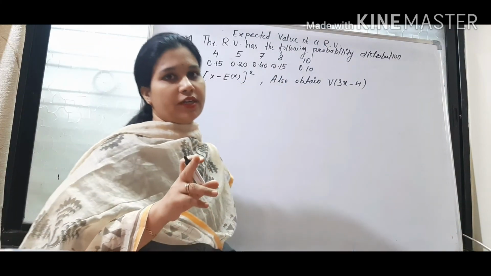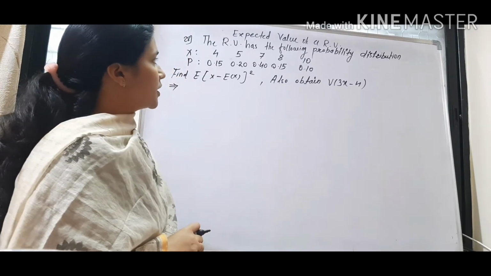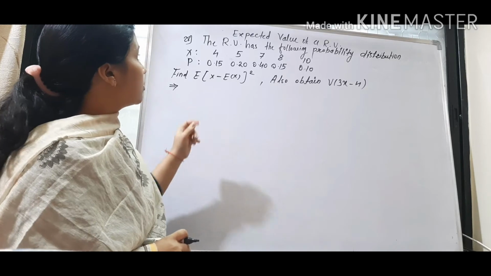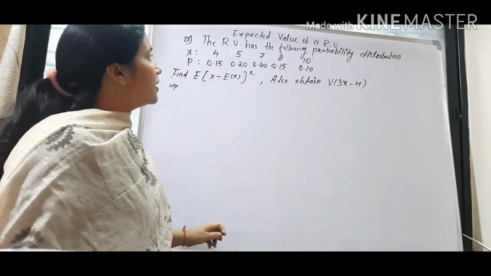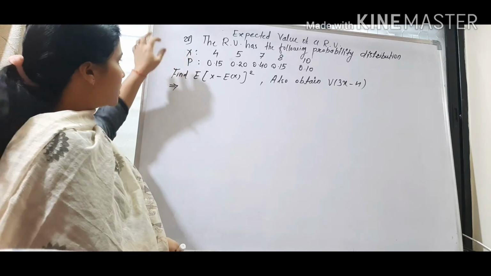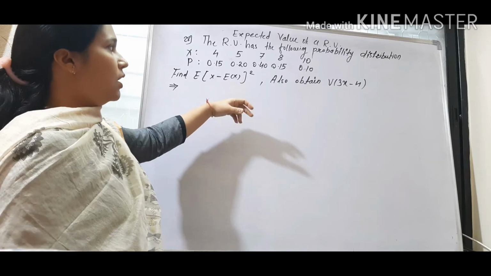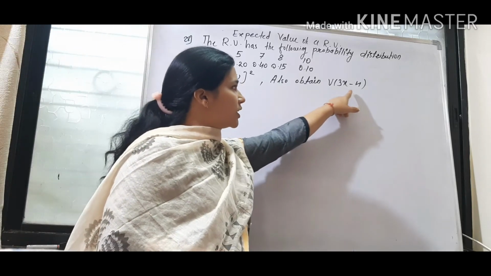Last question was question number 27. This is question number 28 of the expected value topic. Now question number 28 is what? The random variable has the following probability distribution. Probability distribution is given to us, and we need to find expectation of x minus expectation of x square. Also obtain variance of 3x minus 4.